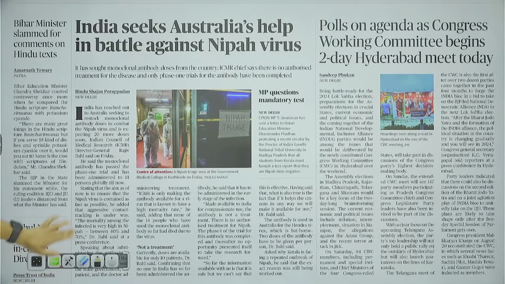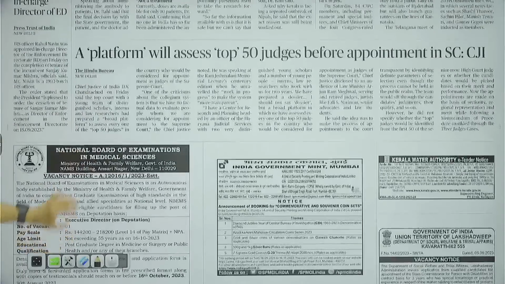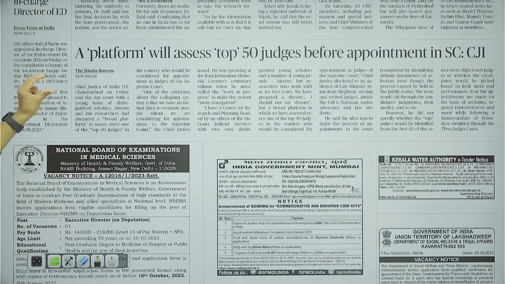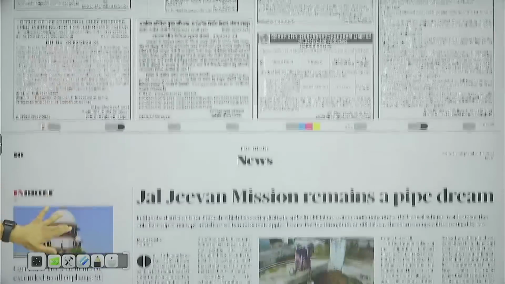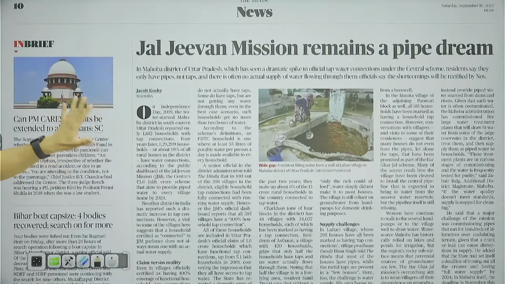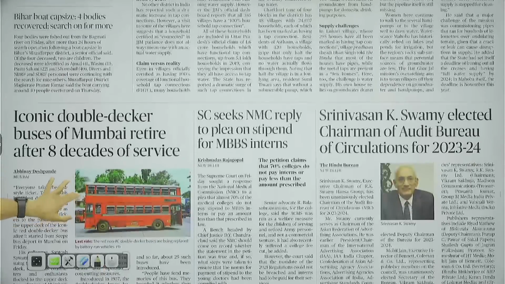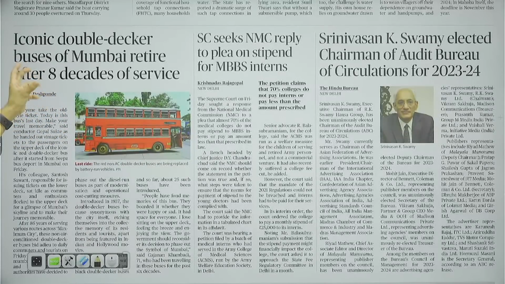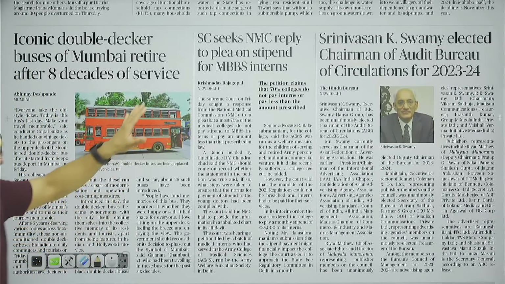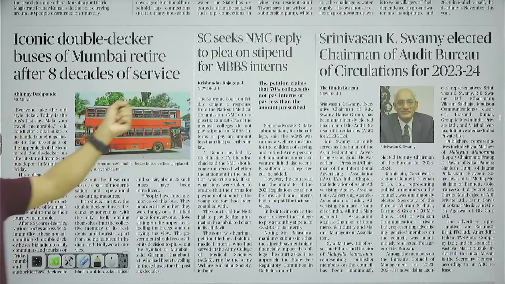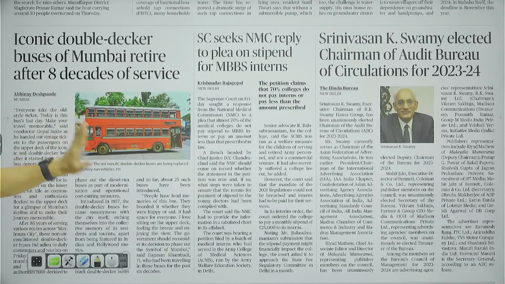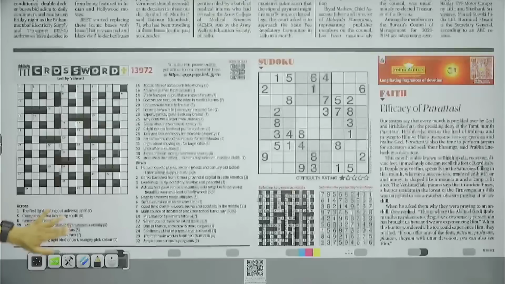Then further moving on in this direction, here we have an article: A platform will assess top 50 judges before appointment in Supreme Court. We will take this article for the exam. Then we have these tenders. Jal Jeevan Mission, there is an article that has come, we will take this article also. Double decker buses will retire from Mumbai. Not much needed there. Supreme Court seeks reply on plea for stipend for MBBS interns. Again, nothing much important for the exam has been given.